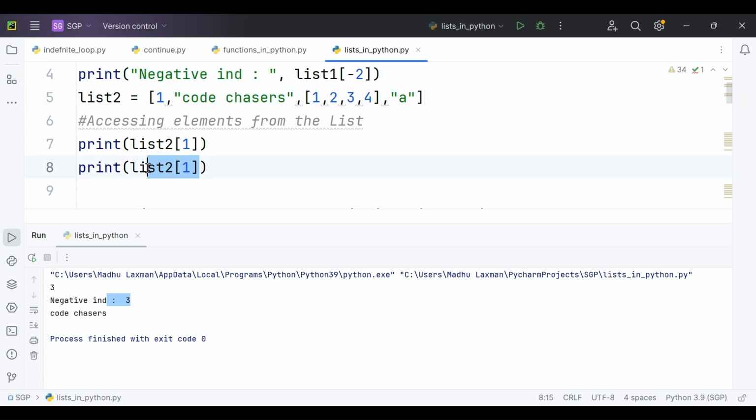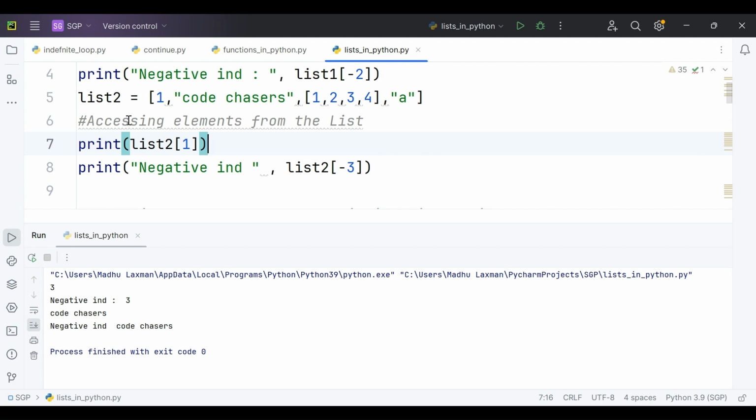I'll just delete this. I'll give a statement negative indexing, and the index position of code chasers is here. See, a negative index will always come from the back. If we come from the back, the first element we encounter is the character A, which will carry an index position of -1, and this list which contains elements from 1 to 4, that is 1, 2, 3, 4, will carry an index position of -2, and code chasers will carry an index position of -3. So list2 of -3. We'll see what result we get here.